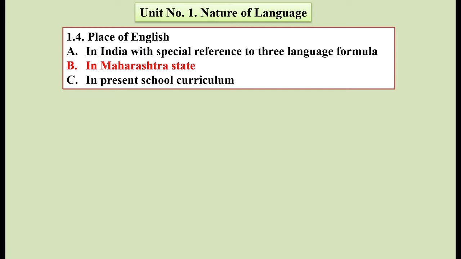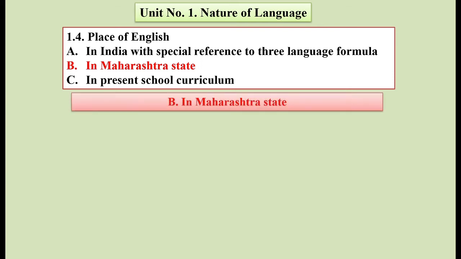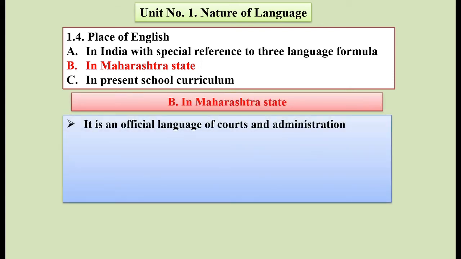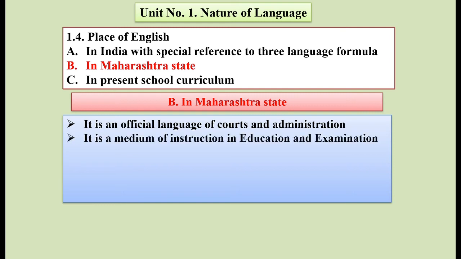Now let us see the place of English in Maharashtra state. So friends, in Maharashtra, it is an official language. It means that it is used in courts and administration. Suppose you went to a bank or to government offices, we have some documents in this language. That means it is an official language. It is also the official language of the courts. So whatever judgments we have available, they are in this language. For that purpose, it is an official language in Maharashtra.